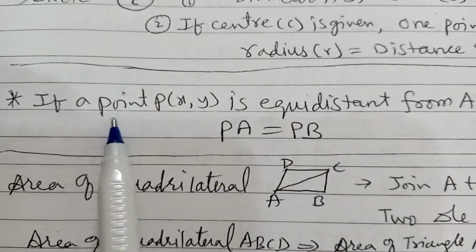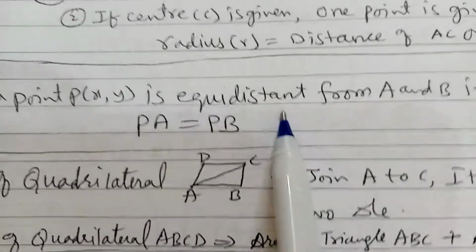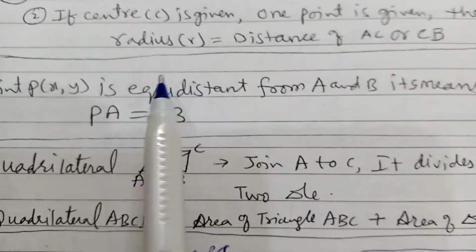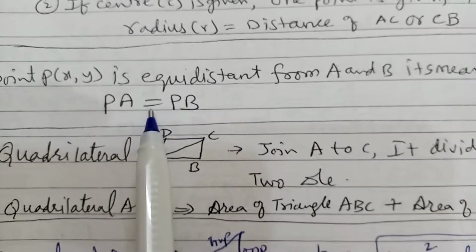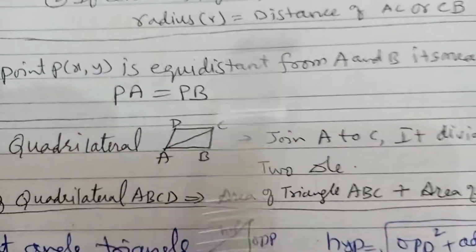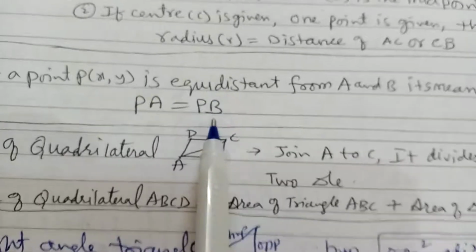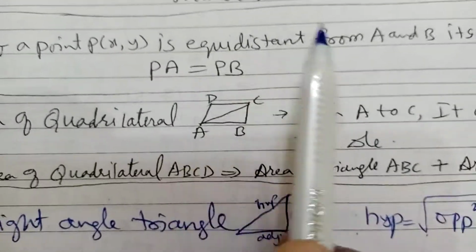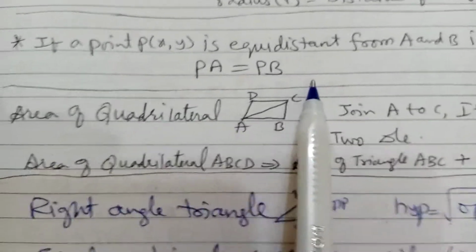Next, if a point P(x, y) is equidistant from A and B, what is the meaning? Equidistance means PA is equal to PB. This is a very important question. It will be asked in the exam. Equidistance means equal, PA is equal to PB.